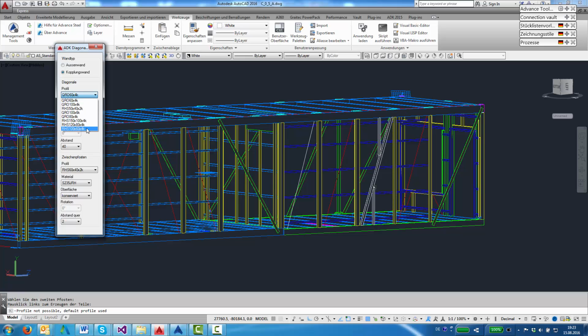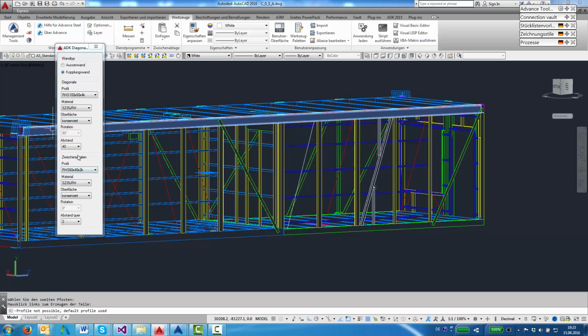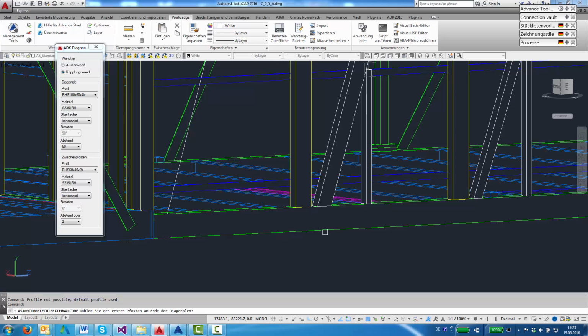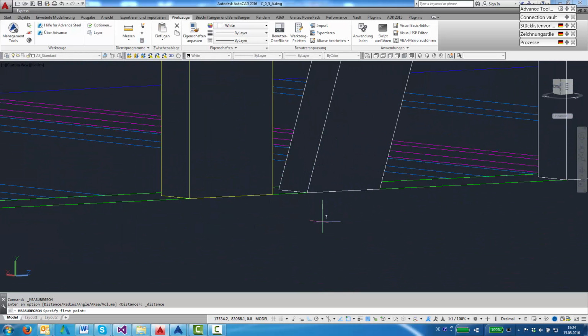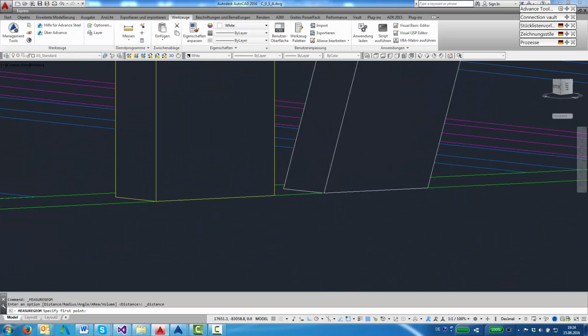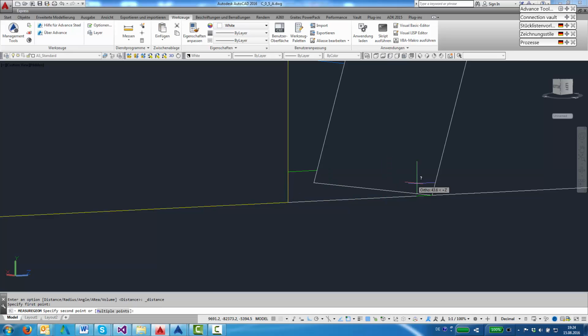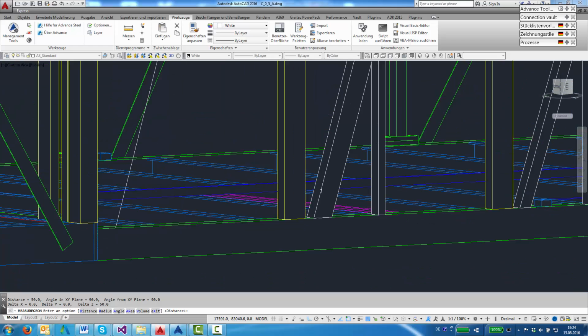If the section is possible, then the tool is even calculating a rotation if necessary. I'll use a different distance here, 50 millimeters, just to show that. Left click, and the brace and the filling post got inserted. I'll check the distance, and it's 50 millimeters, so it's correct.